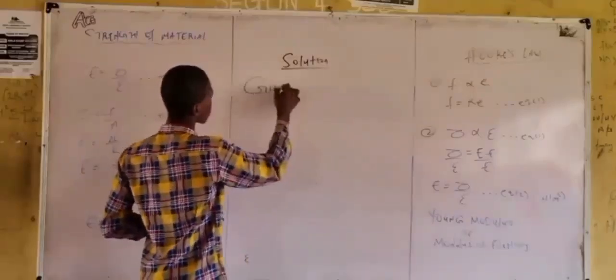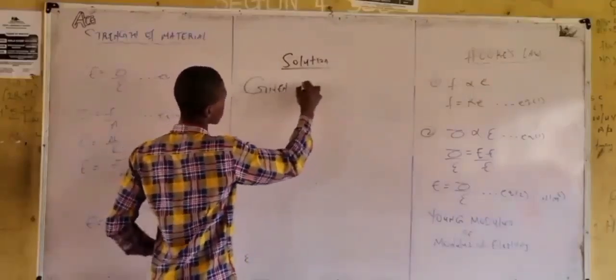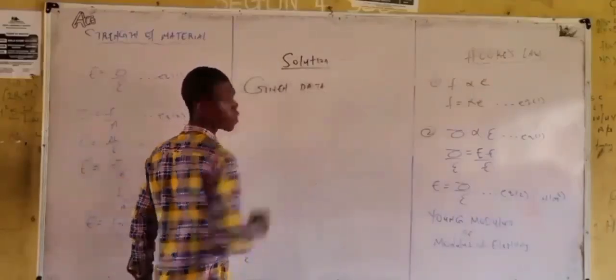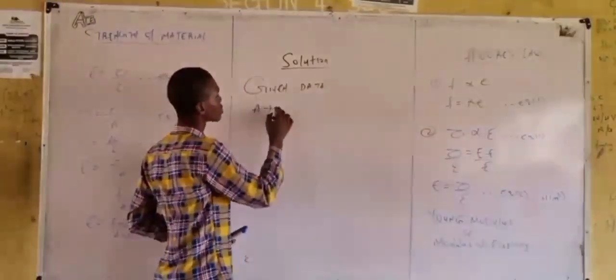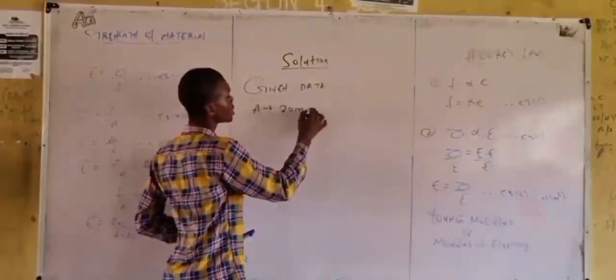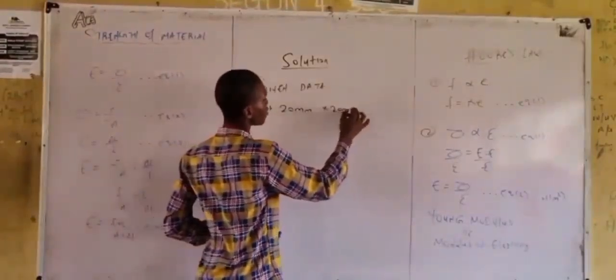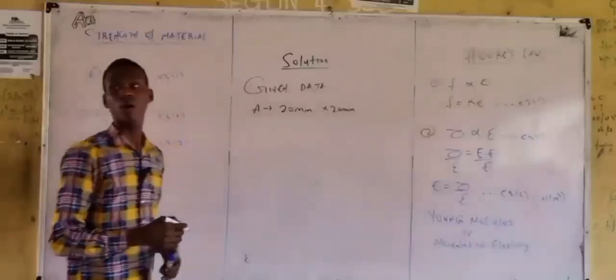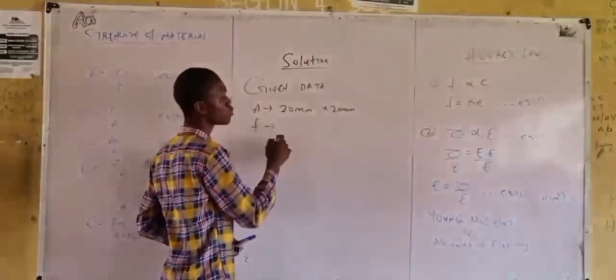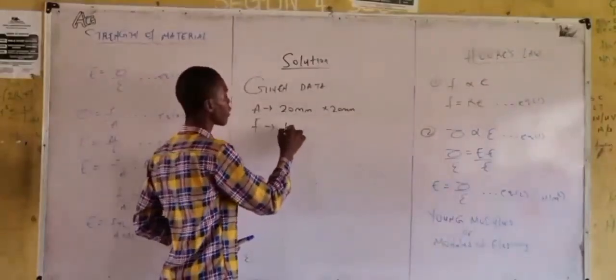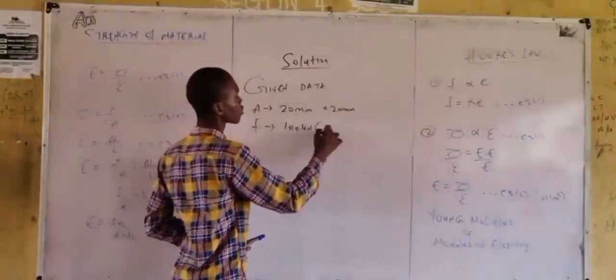Given: what are we given from that question? We are given area to be 20 mm by 20 mm. Force is 100 kilonewton, compressive.